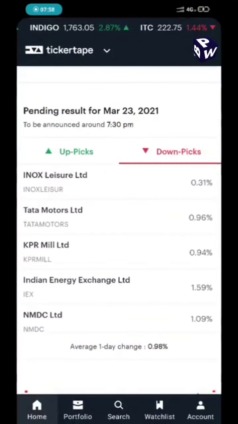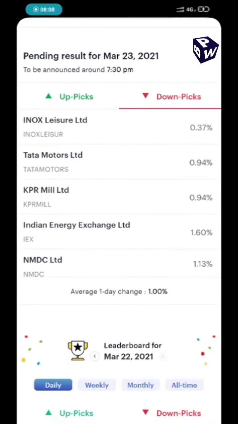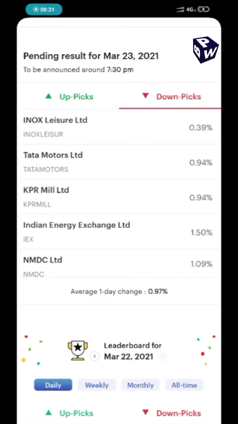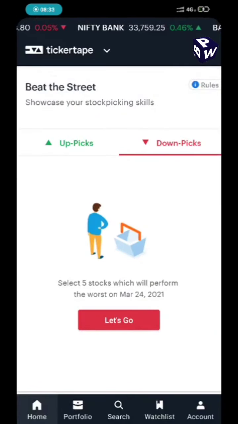So as you can see, these are today's selected stocks for up picks and down picks which I have selected, and at the bottom you can see average 1 day change, that is 0.99%, and it keeps on changing. So this is the average. Okay, average 1 day change for up picks and average 1 day change for down picks. So this is the average.